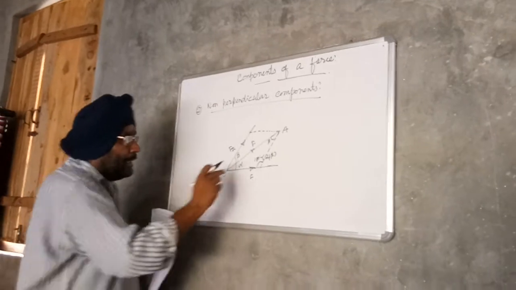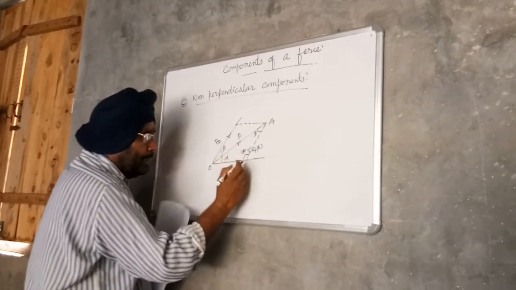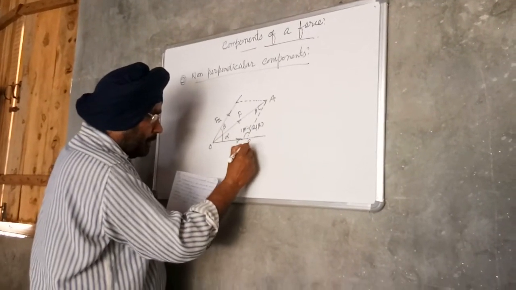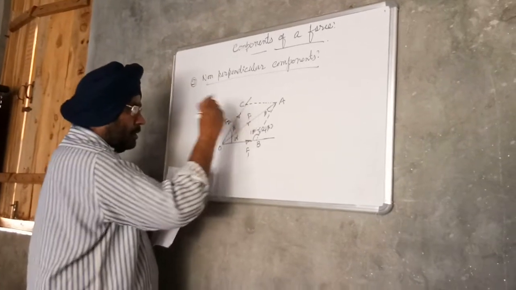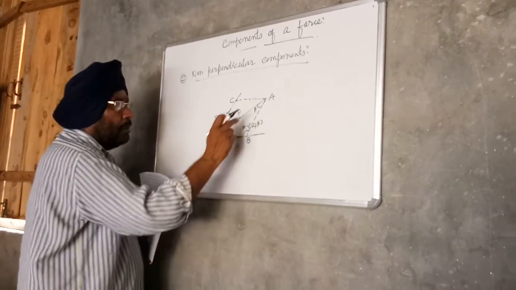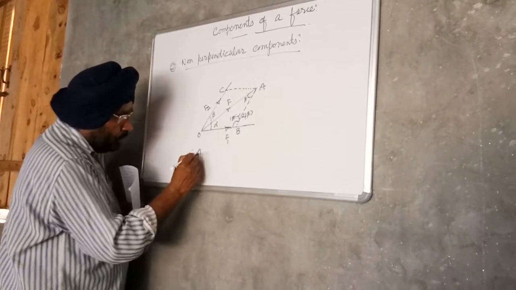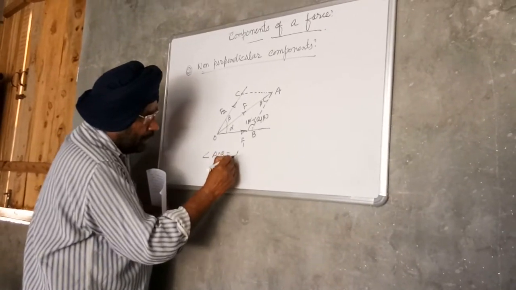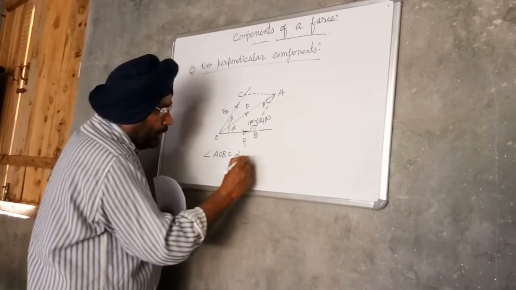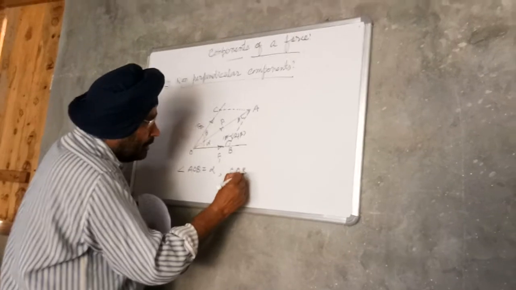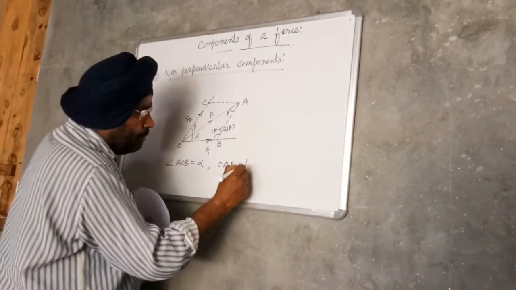Now the angle AOB is equal to alpha and angle OAB is beta.